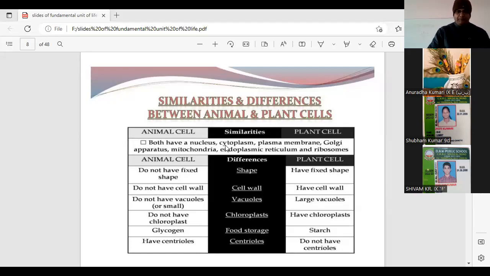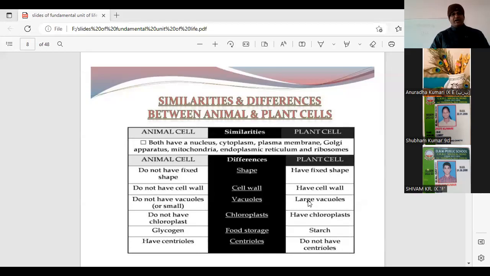But if we compare them for differences, definitely the first point is the shape. The animal cells do not have a fixed shape, but the plant cells do have a fixed shape because of the presence of the cell wall. Animal cells don't have the cell wall. The plant cells definitely have cell walls. Plant cells have larger vacuoles.